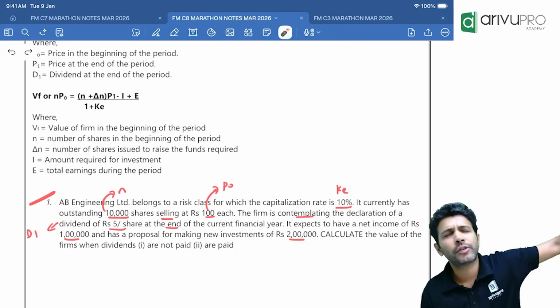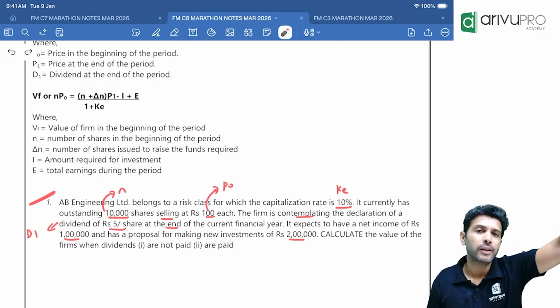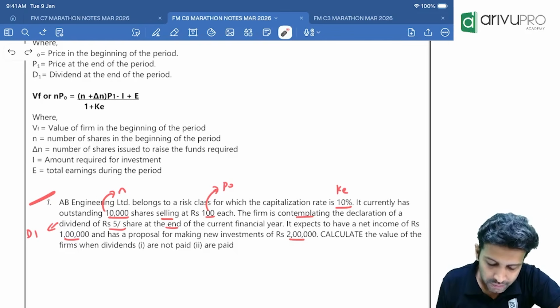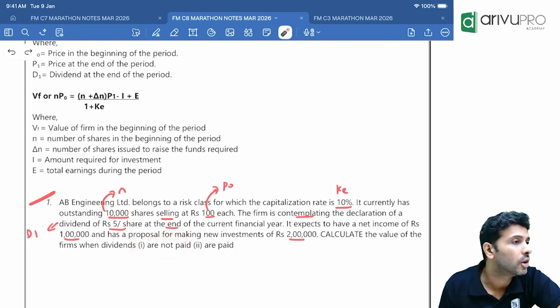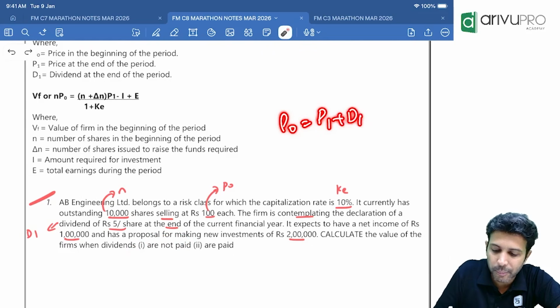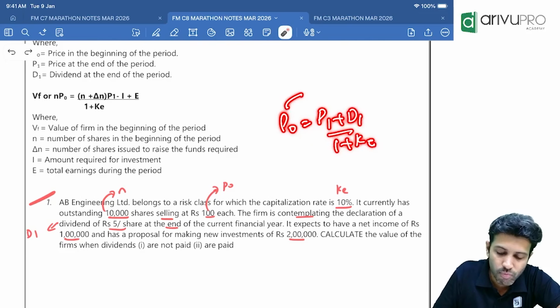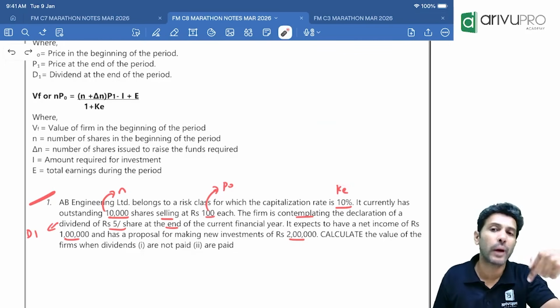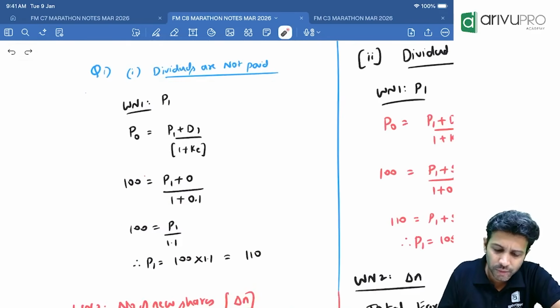So let's calculate. First formula, how do you get P naught? P naught is equal to P1 plus D1 divided by 1 plus cost of equity. First we'll solve the case where dividends are not paid. P naught is known. D1, which case are we solving? Dividend not paid, so D1 is 0. Cost of equity is given as 10%. So which is the missing figure? P1. This formula is used to find P1. So substitute to get the answer. That's what we have done here.